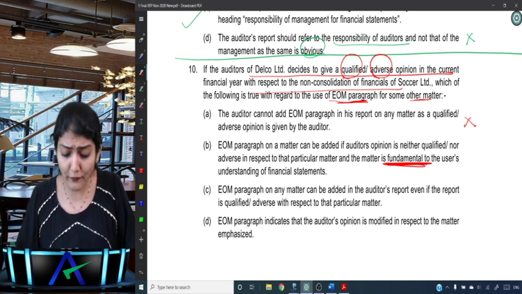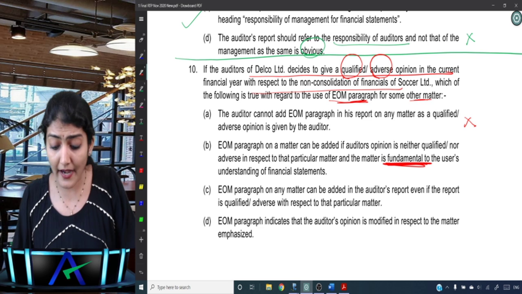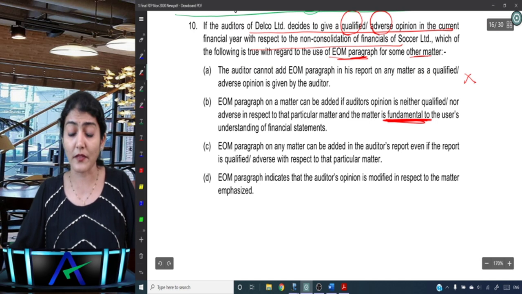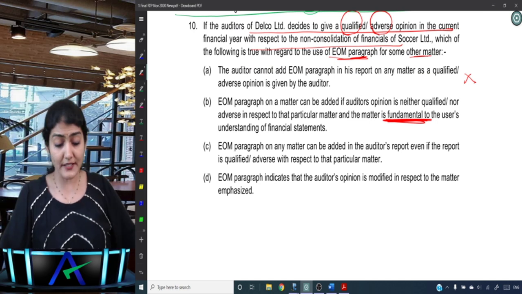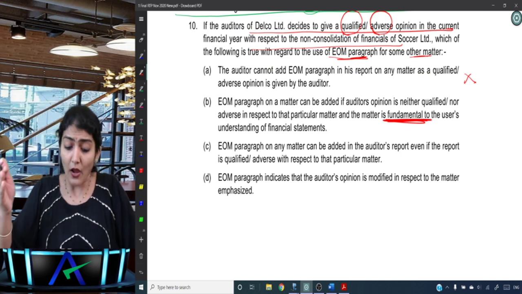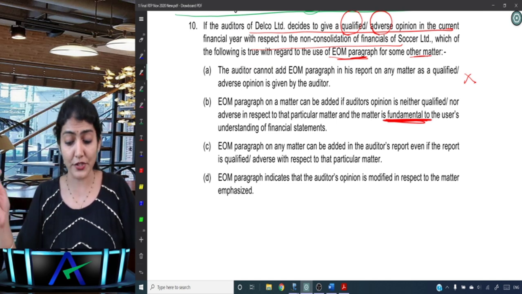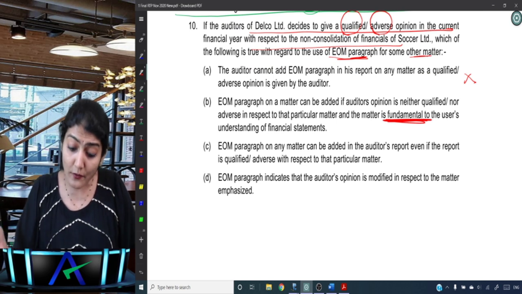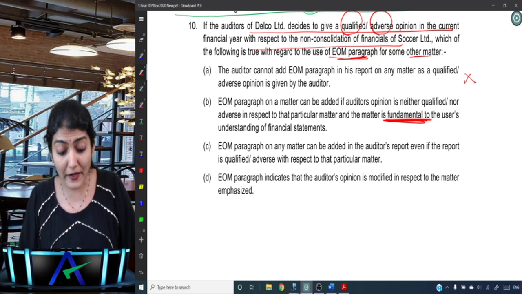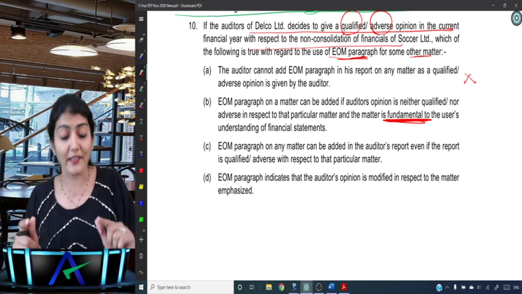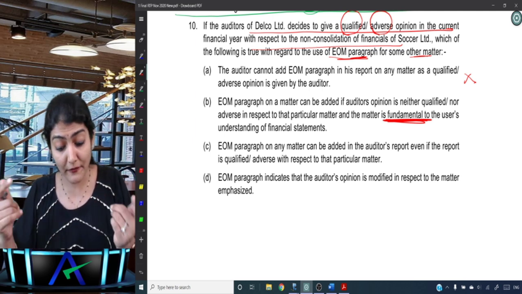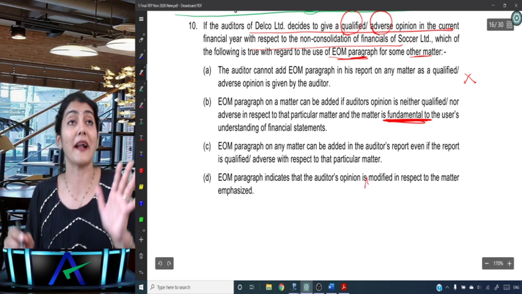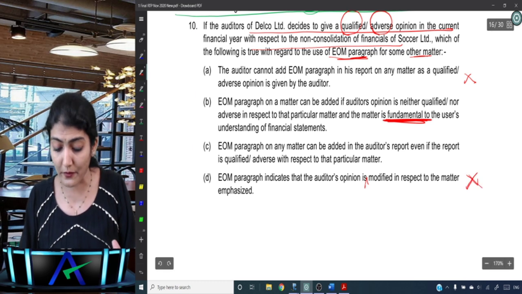Emphasis of matter paragraph on any matter can be added in the audit report even if the audit report is qualified adverse with respect to that particular matter, right? Even though if the auditor's report is qualified adverse with respect to that particular matter. An emphasis of matter paragraph indicates that the auditor's opinion is modified in respect to the matter being emphasized. Rather, it is the other way around. Emphasis of matter paragraph indicates that the auditor's opinion is not modified in respect of the matter being emphasized. So this is absolutely wrong.